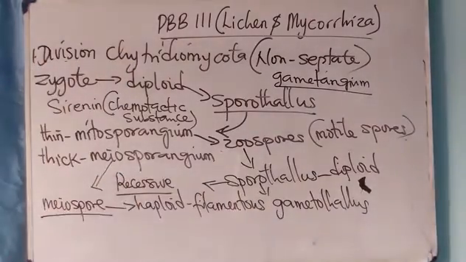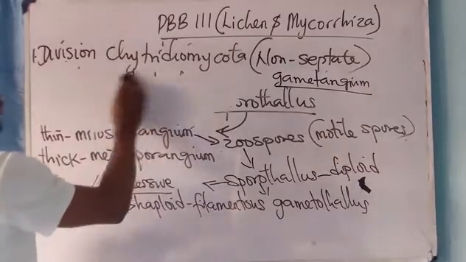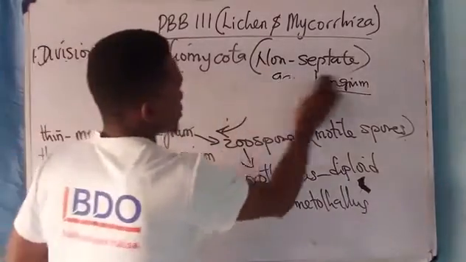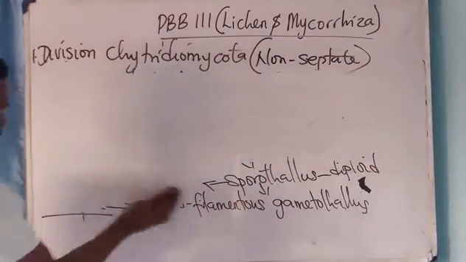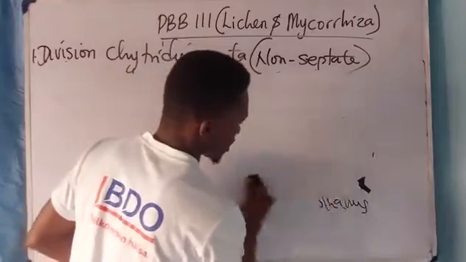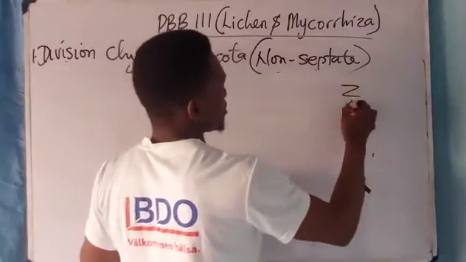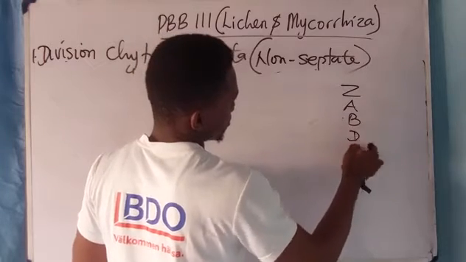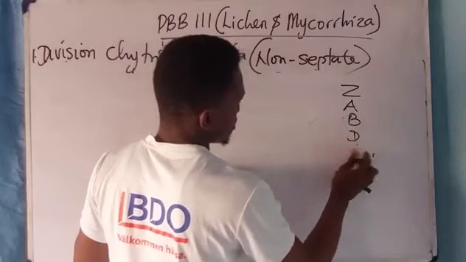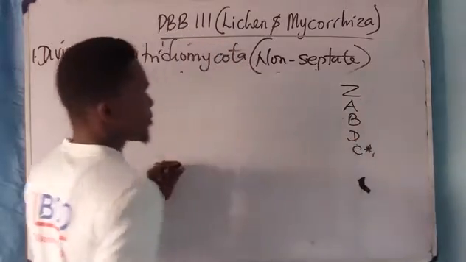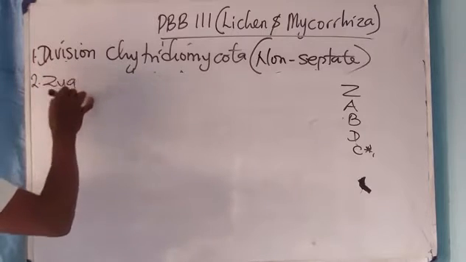So let's take the next division, Zygomycota. Chytridiomycota, Zygomycota, Ascomycota, Basidiomycota: you can remember the acronym as CZAB, with Chytridiomycota first and Zygomycota second.